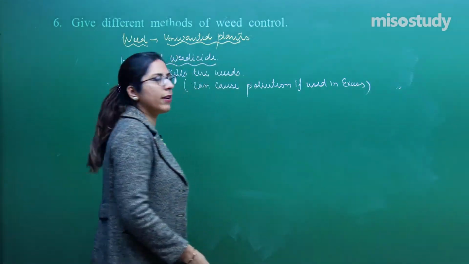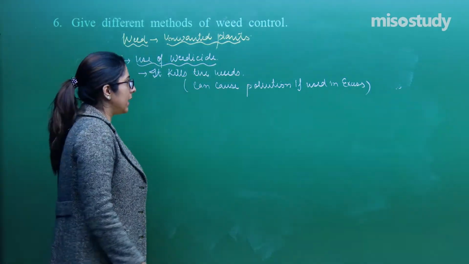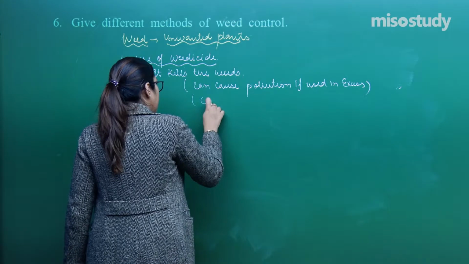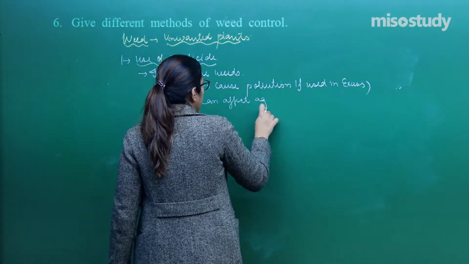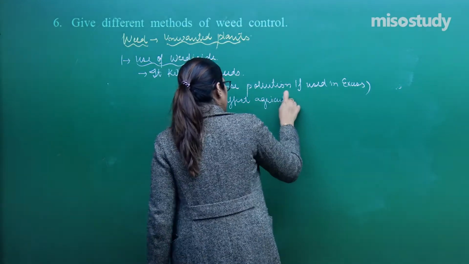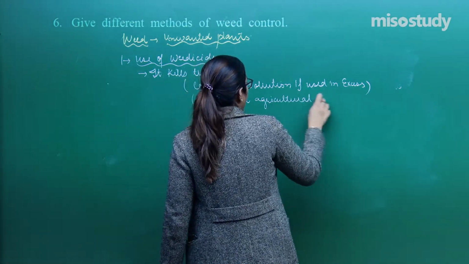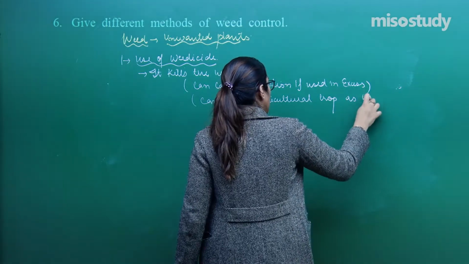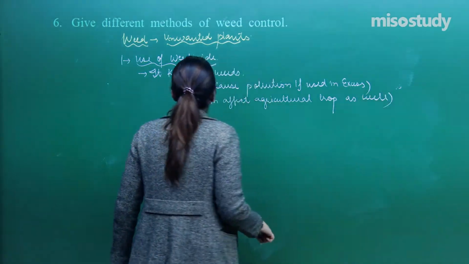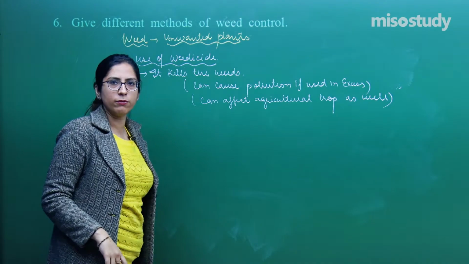Is it fine, the use of weedicide? Another thing is it can affect the agricultural crop as well. Right? This is the first, that is the use of weedicide.